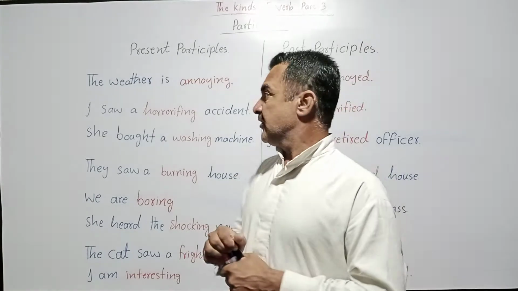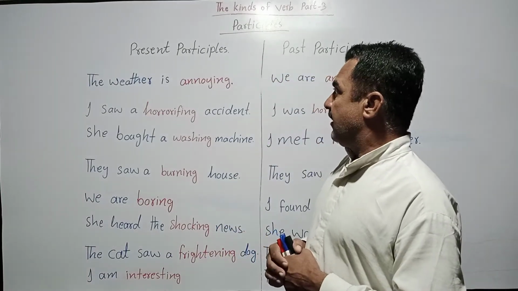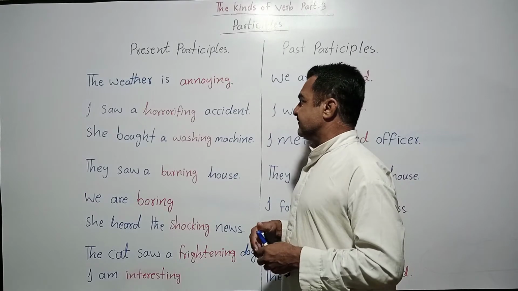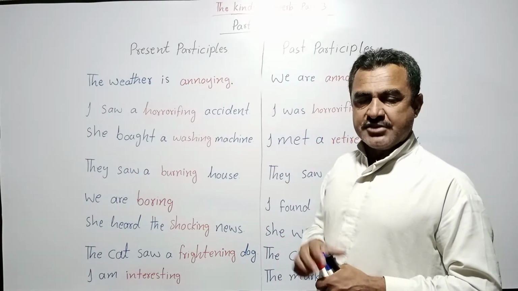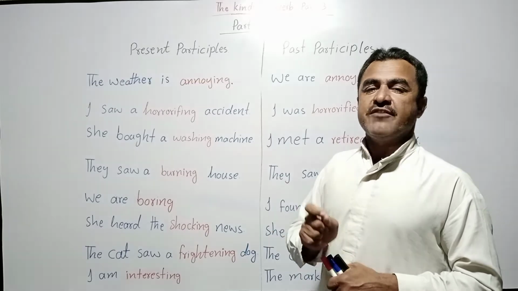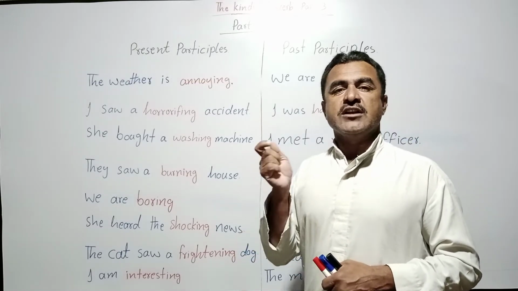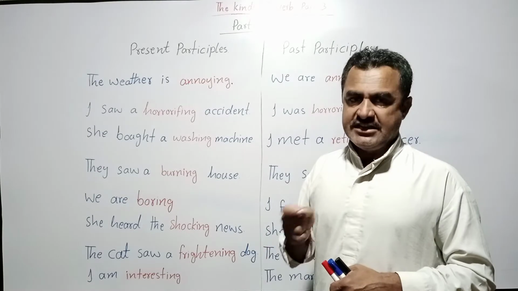Simply, a word that modifies a noun or gives information about the noun is an adjective.